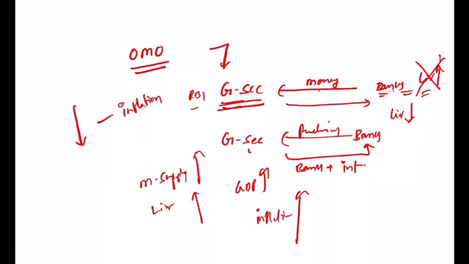If RBI is selling the government securities, money supply will decrease. If the RBI is purchasing the government securities, the money supply will increase. Sorry, one second. Yes, if the RBI is purchasing the government securities, money supply will increase.